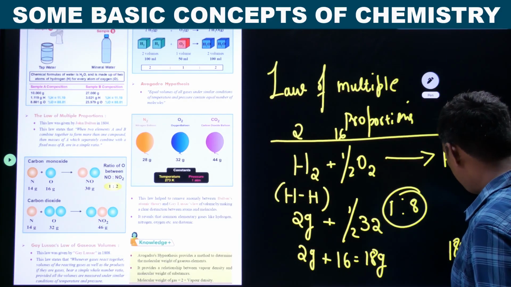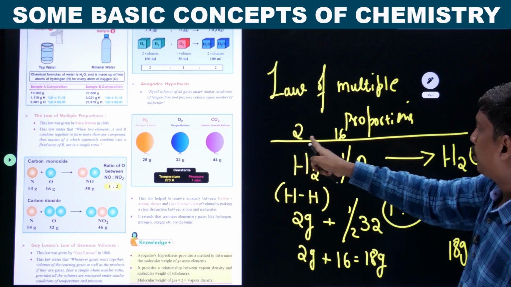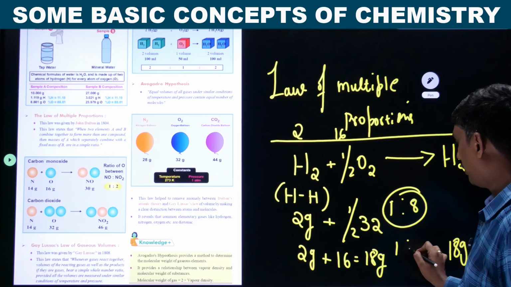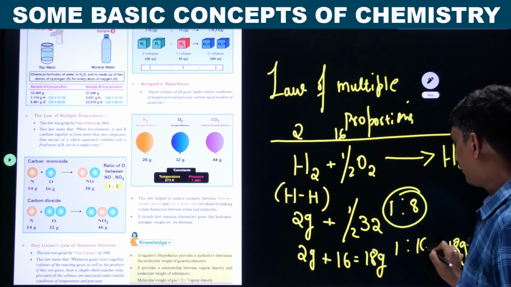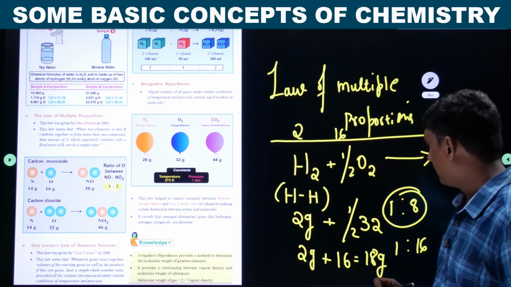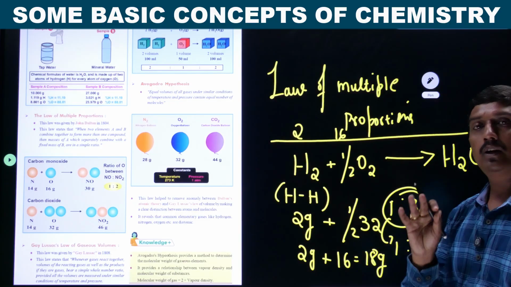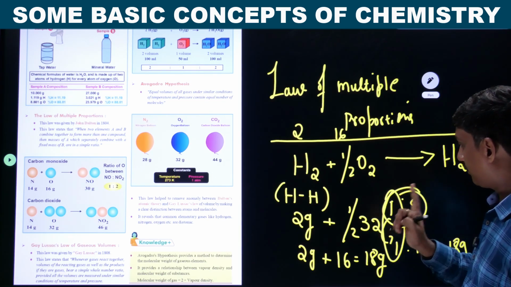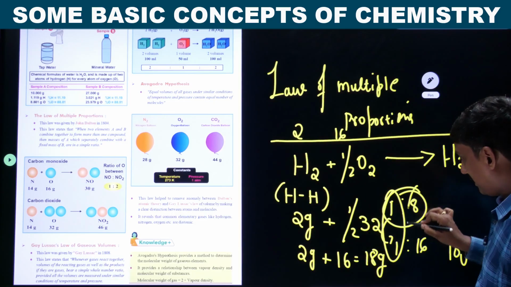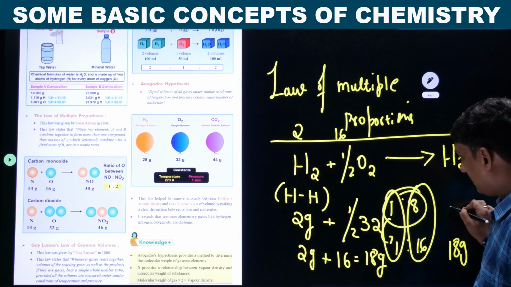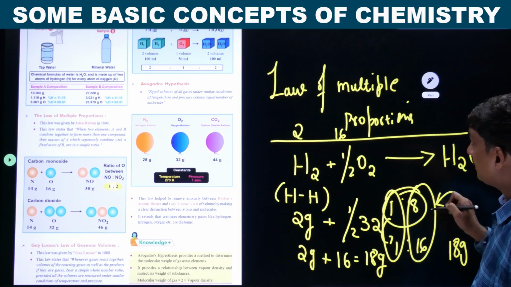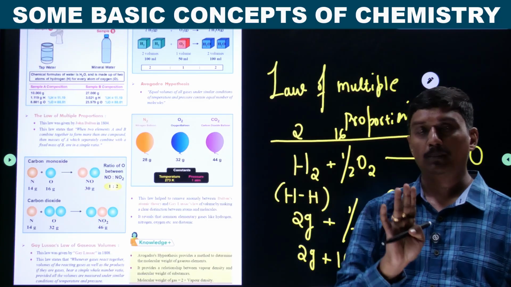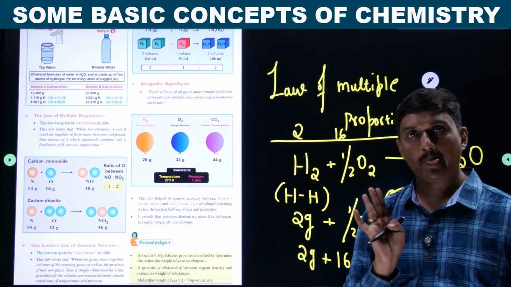Here it is 1:8. In another case, it is 1:16. It also follows a simple whole number ratio. But the ratio by mass of one of the elements is fixed, and the ratio by mass of the other element is varied. As a result, you are getting different products. This is one simple example, taking hydrogen and oxygen.